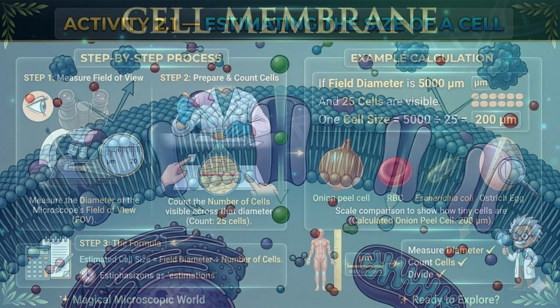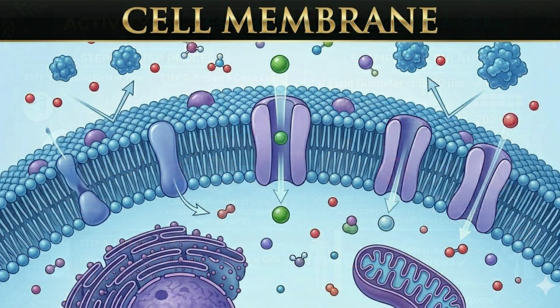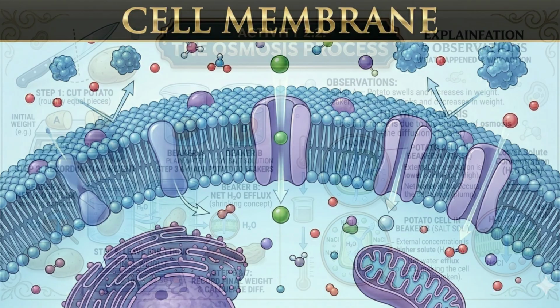Every cell is surrounded by a thin protective covering called the cell membrane or plasma membrane. The cell membrane separates the contents of the cell from the external environment. It protects the cell and controls the movement of substances in and out of the cell. The cell membrane is selectively permeable. This means it allows only selected substances to pass through it.